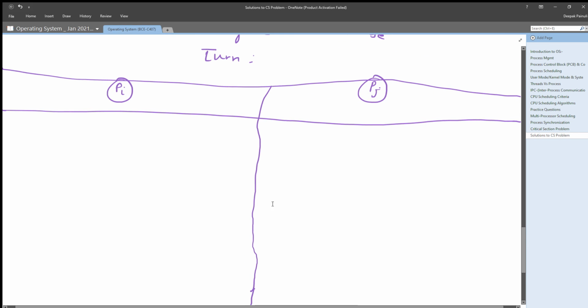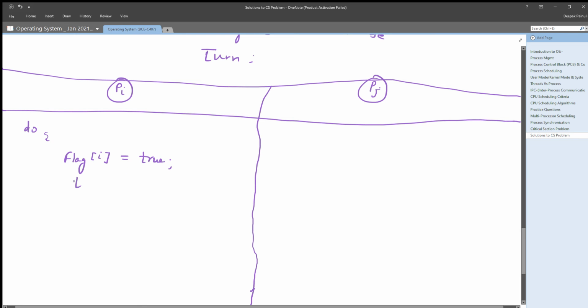So now understand it. Every process which wants to enter its critical section needs to do these three tasks first at the entry section. It needs to set its own flag as true, one thing.